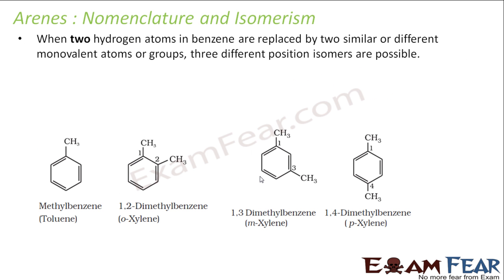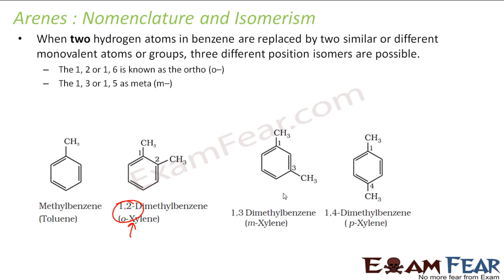Now we'll talk about the nomenclature and isomerism. When two hydrogen atoms in the benzene are replaced with two similar atoms or groups, then three different isomers are possible. These are my meta, ortho and para. We'll talk about these actually. If the groups are at 1, 2 or 1 and 6, for example, in fact if you number 1, 2, 3, 4, 5, 6 in this fashion, this becomes 1, 6. If it's 1, 2 or 1 and 6, it is the ortho position, this guy.